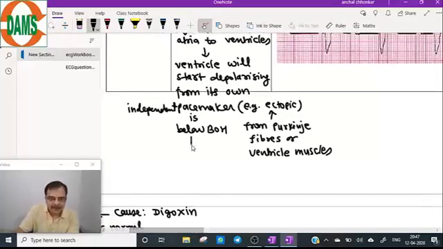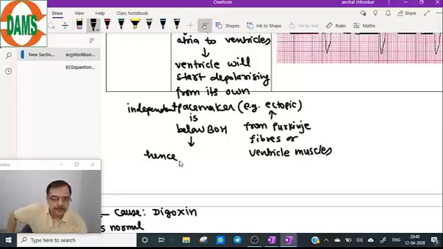Because it is below the bundle of His, it will originate either from the right ventricle or the left ventricle side. Hence, QRS will be wide. Very important point.